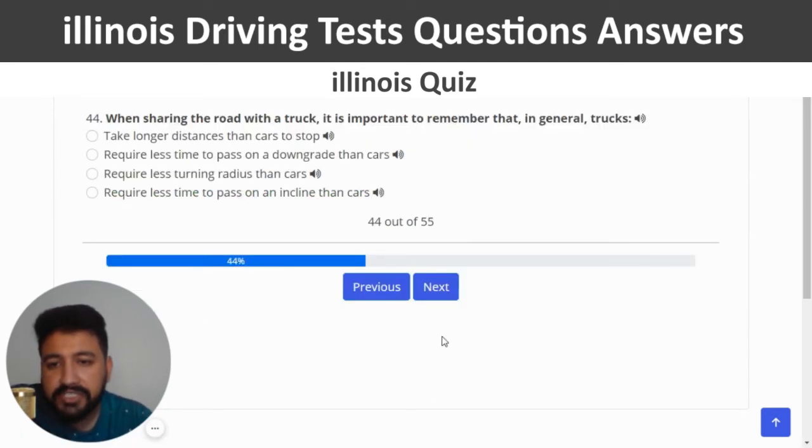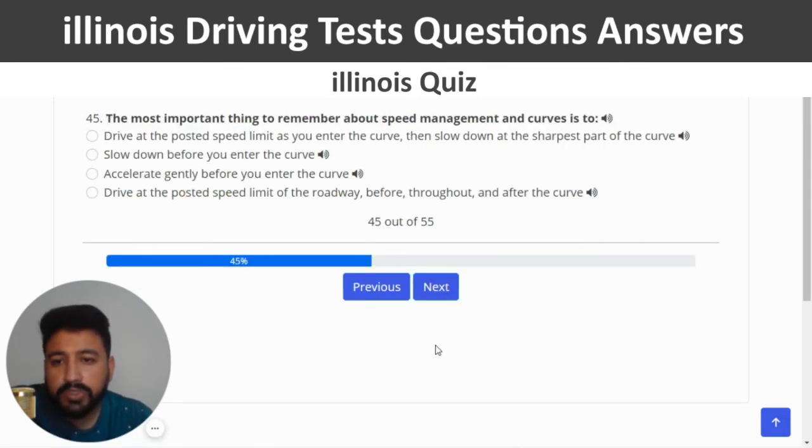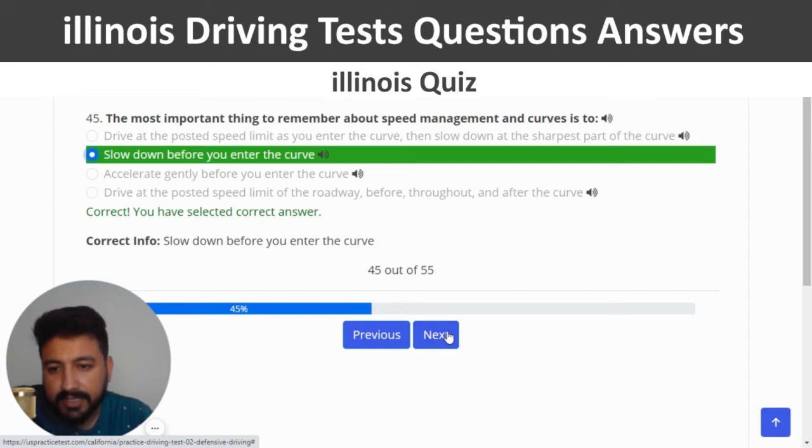And next. When sharing the road with a truck, it is important to remember that in general trucks take longer distance than cars to stop, which is the first again, right? And next. The most important thing to remember about speed management and curves is to, the right answer is slow down before you enter the curve, which is the second option. Yeah, I selected the right one.